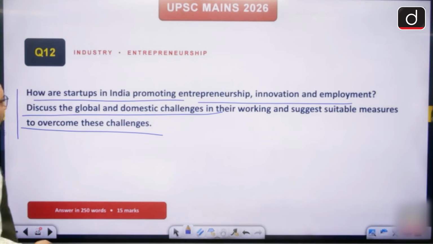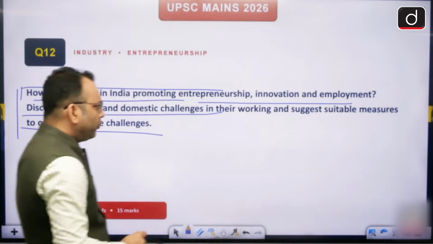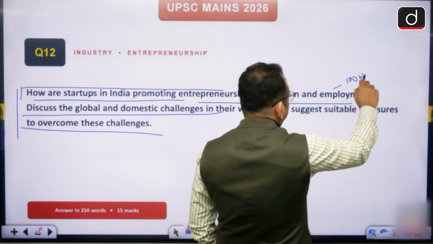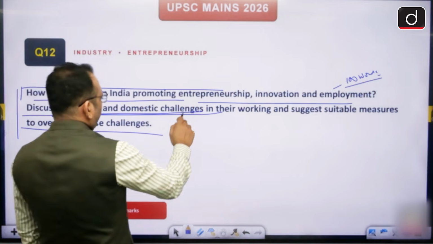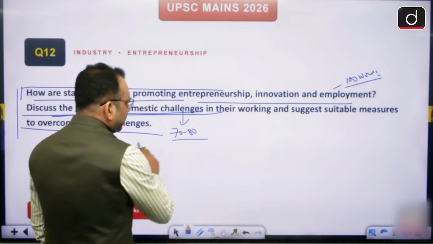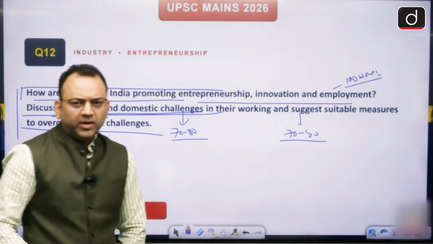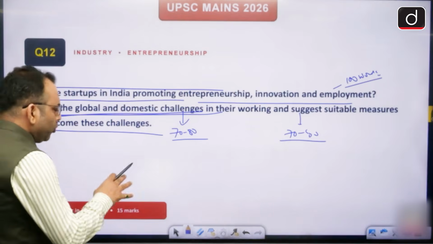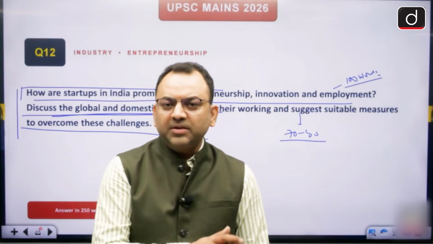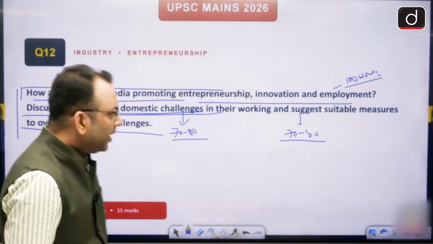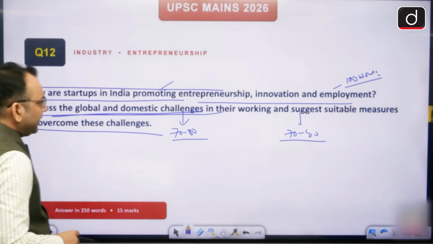So the first part is about how startups are promoting these. This is one part, and I would say go with 100 words here, right? Then challenges will be there. So go with 70-80 words of challenges, and suggest measures is also 70-80 words. So we have effectively done 250 words of the answer, right? So the first thing you must do in the answer is to break the question into what would be in how many words, because that will not deviate you from the main answer, right? So one thing is that. Second thing is how they are promoting.